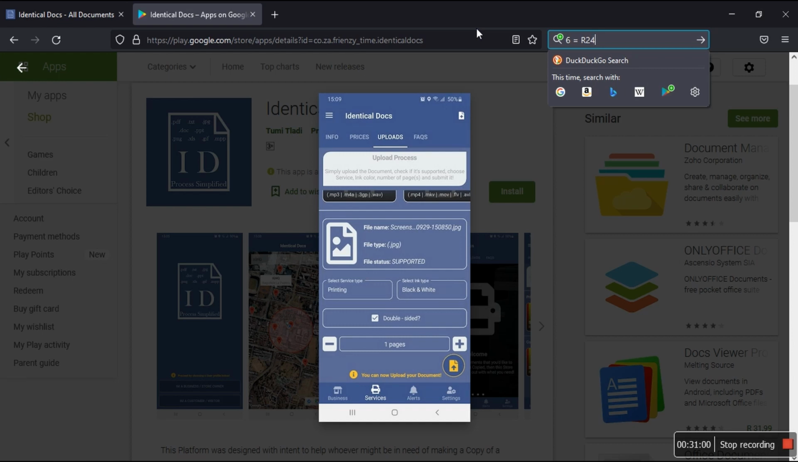Printing, black and white, double-sided, 1, 2, 3, 4, 5, 6. It's still 24 rand. Upload, yes, a success, and it generated this number, which is AV9BQ. Do you see all this? Pay attention to that. Okay, so we are done.